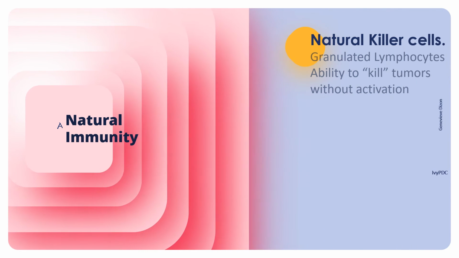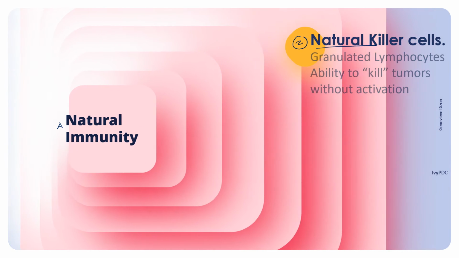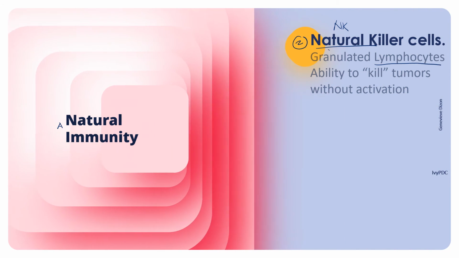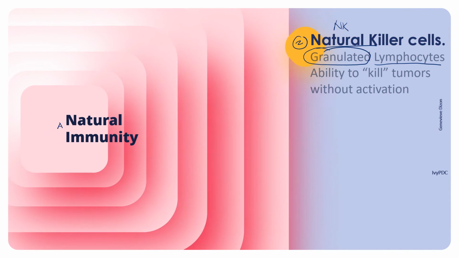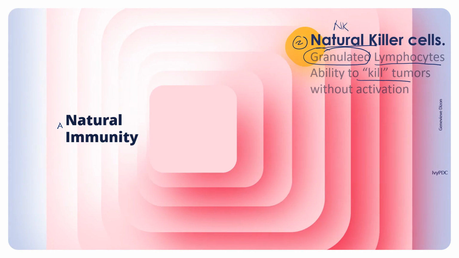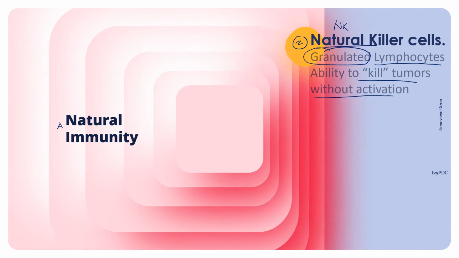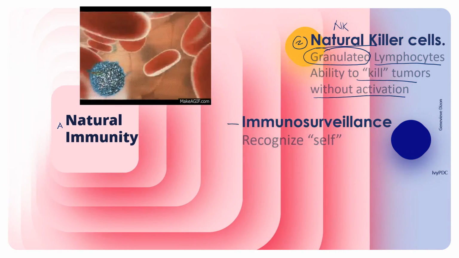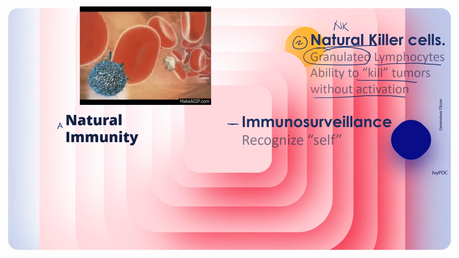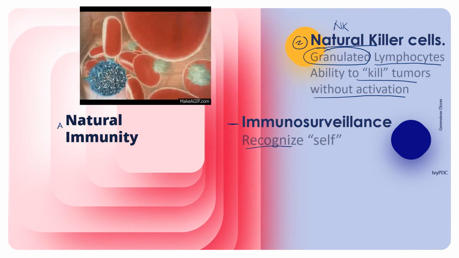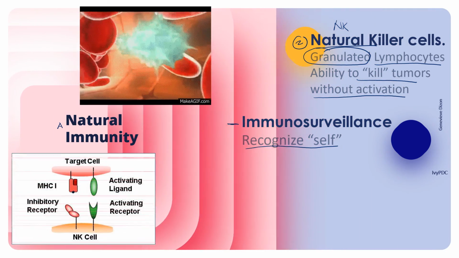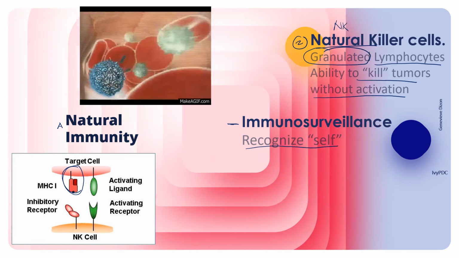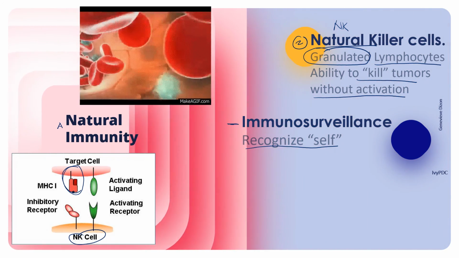Still under natural immunity, we have the natural killer cells, or the NK cells. These are also lymphocytes like the T and B cells, but they are granulated. The NK cells were first noticed for their ability to kill tumors without priming or without prior activation. NK cells function for immunosurveillance as they constantly patrol and check the other cells. They can recognize all the cells that belong to the body. This is possible because normal cells have an MHC1 on their surface that the natural killer cells can identify.